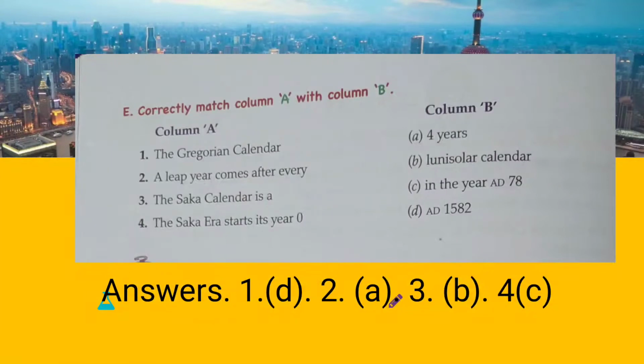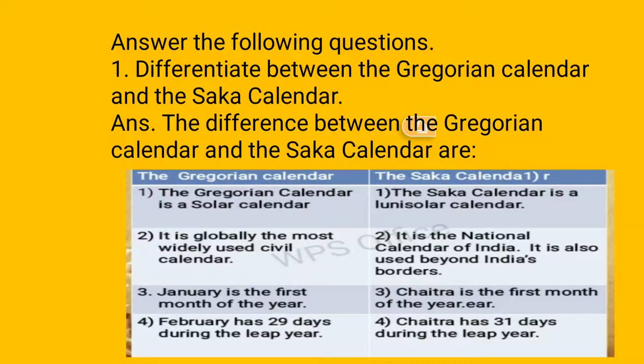Now moving on to the next part, we have question answers. Answer the following questions. Number 1 is differentiate between the Gregorian calendar and the Saka calendar. The differences are: the Gregorian calendar is a solar calendar, the Saka calendar is a lunisolar calendar.